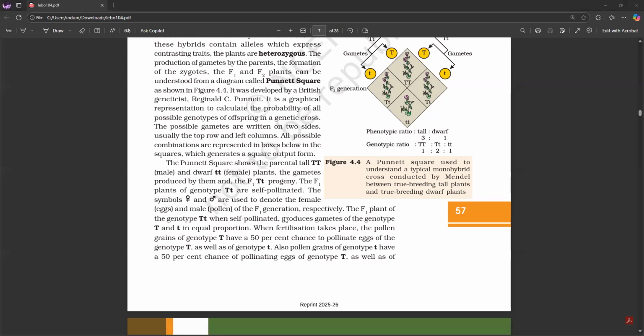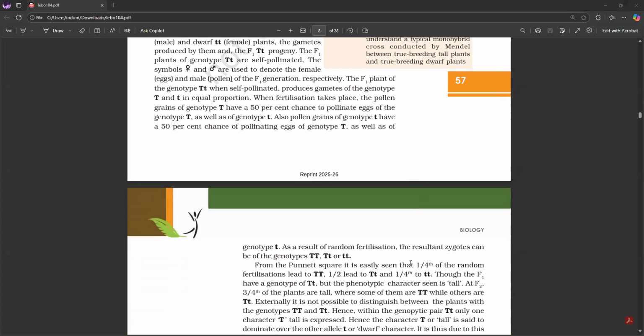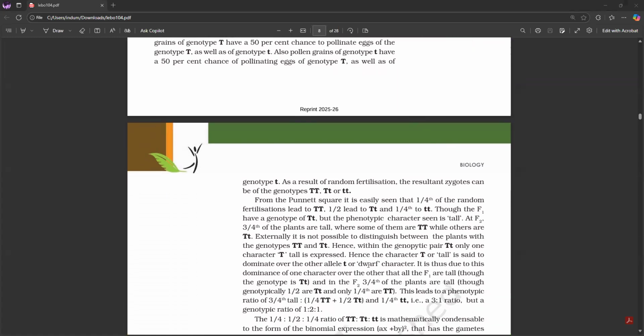Also, pollen grains of genotype small t have a 50% chance of pollinating eggs of genotype capital T as well as of genotype small t.